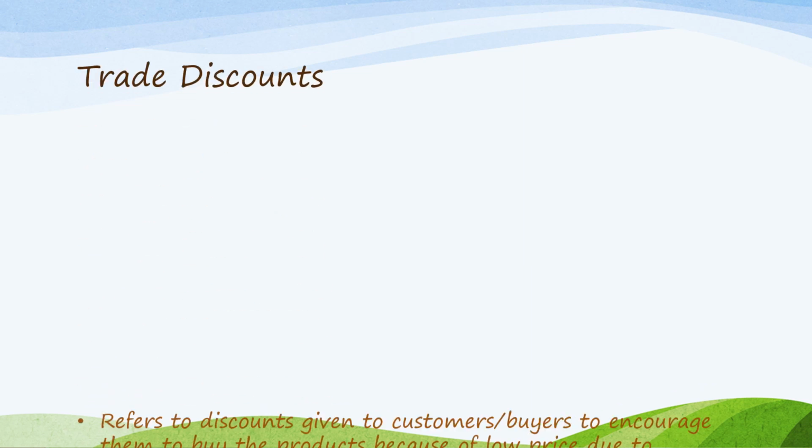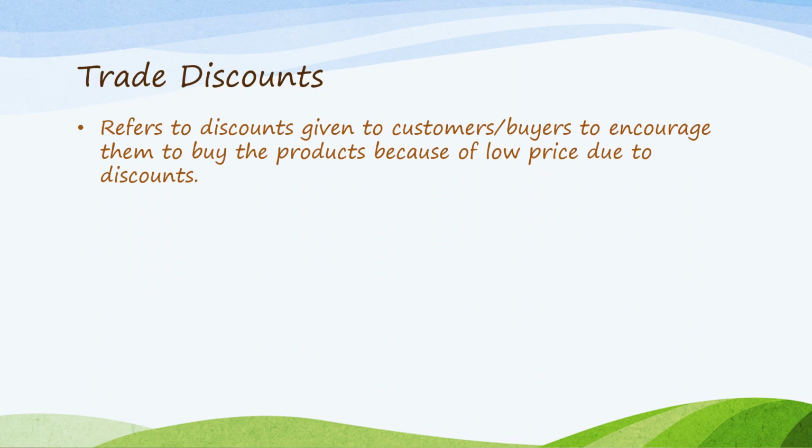What is a trade discount? So trade discount refers to discounts given to customers, buyers, to encourage them to buy the products because of low price due to discounts. In accounting books, this is actually not recorded because this is deducted from the list price to arrive at the invoice price, whereby it is the invoice price that is recorded as the value of the sales on the books of the seller and value of purchases on the books of the buyer.